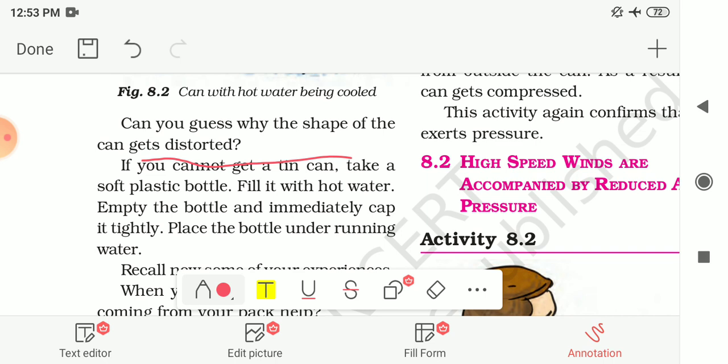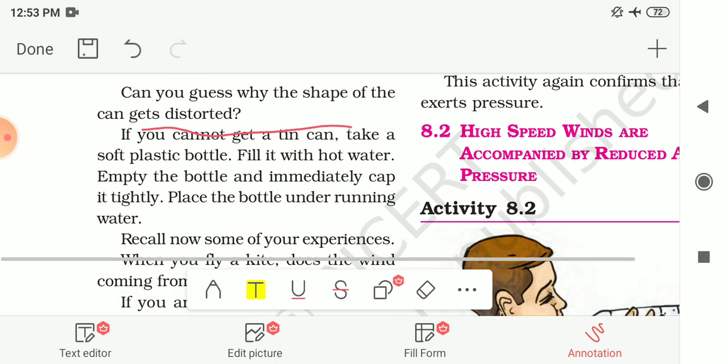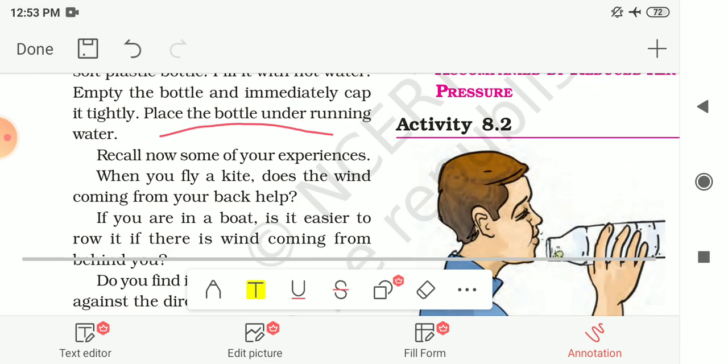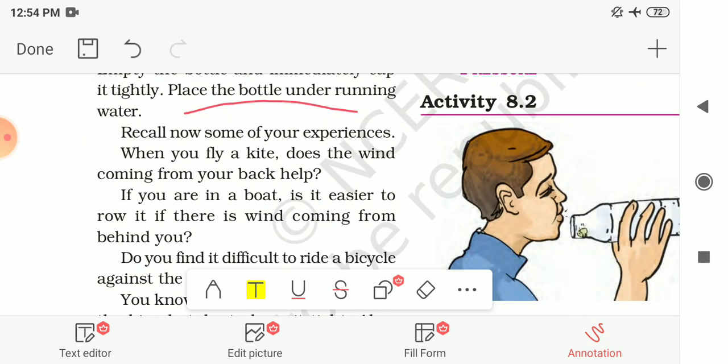And if you cannot get a tin can, then take a soft plastic bottle and fill it with hot water. Then after filling, empty the bottle and immediately close the bottle tightly with the cap and place the bottle under running water. You will find the same: the shape of the bottle gets changed.